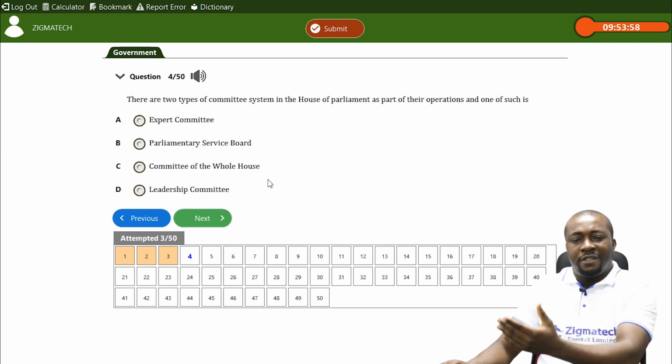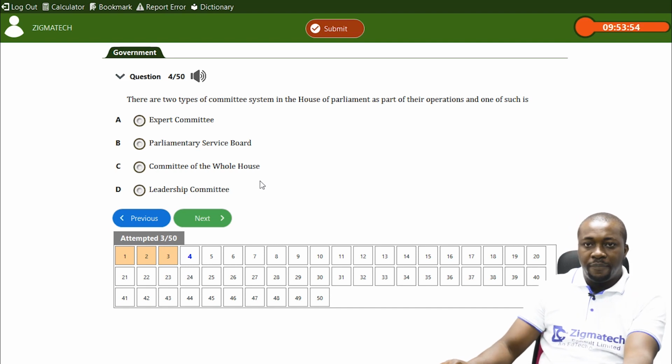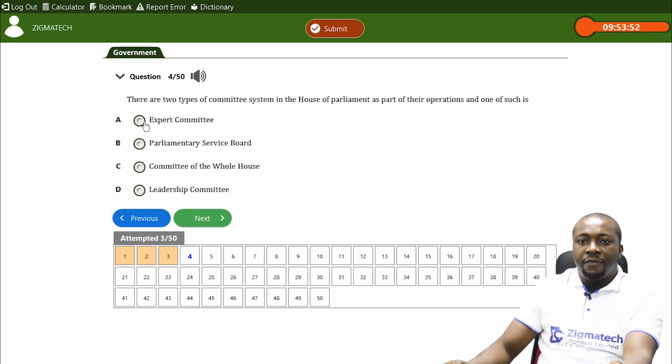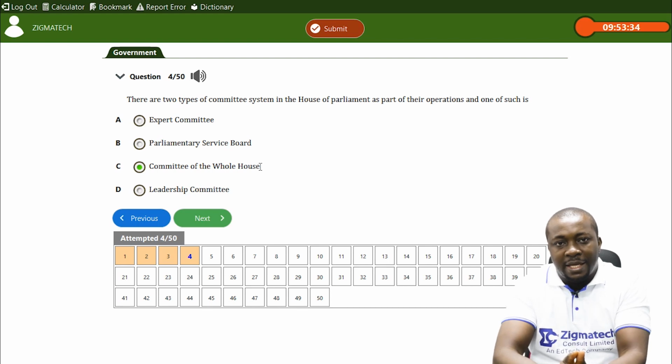In some rare cases, there could be an ad hoc committee. We don't have expert committee. We don't have parliamentary service board, it's not a committee. We don't have leadership committee. Rather, what you have is committee of the whole House. Committee of the whole House is when the whole House wants to look at a particular matter.